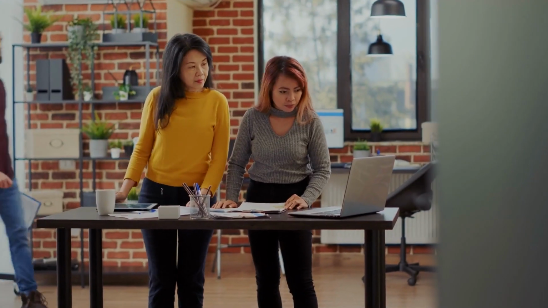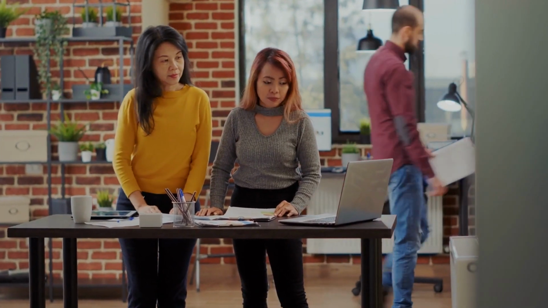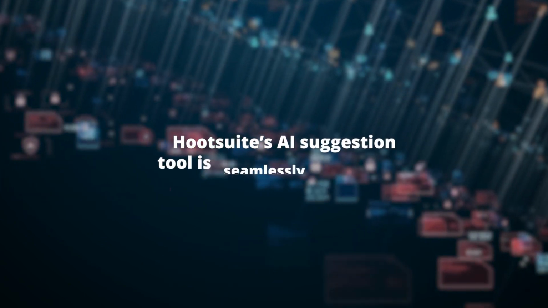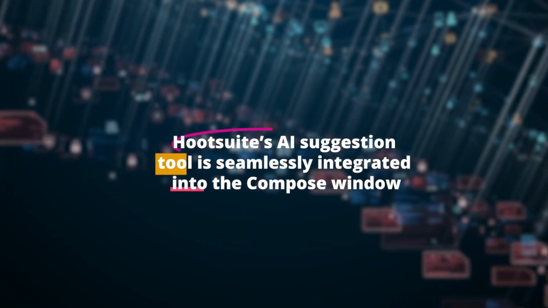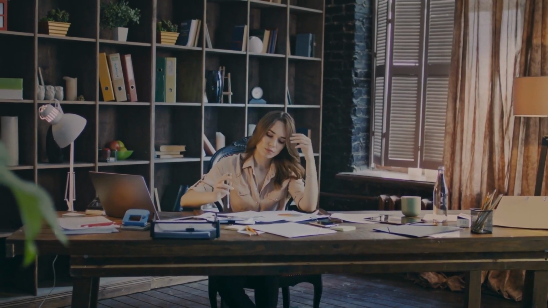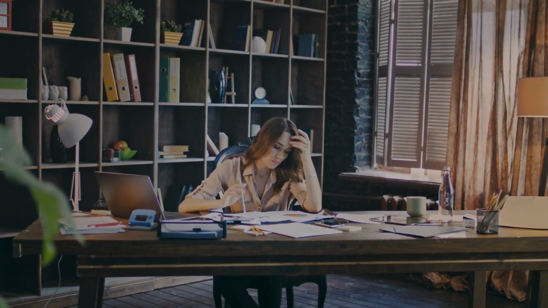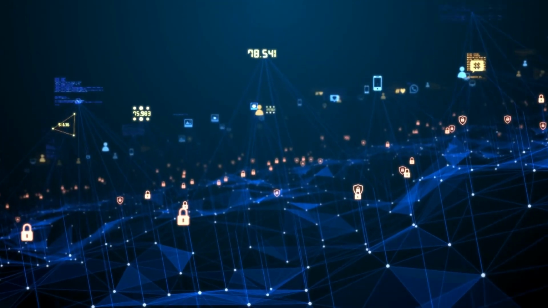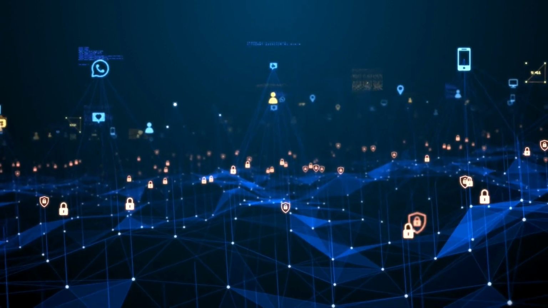We all understand that hashtags can be quite powerful in terms of increasing your reach. However, it can be challenging to come up with the perfect hashtags on your own. Hootsuite's AI suggestion tool is seamlessly integrated into the Compose window, making it effortless to generate intelligent hashtags as you write and schedule your content. Our AI technology examines your caption and the images you've provided to offer the most fitting hashtags.